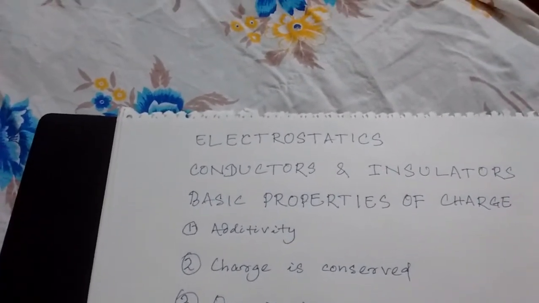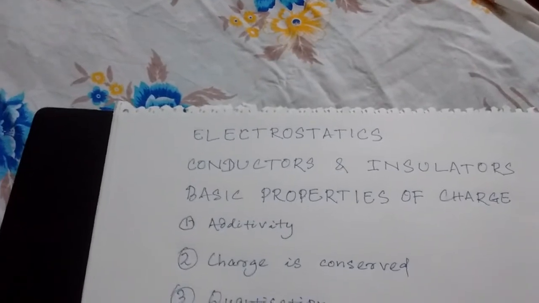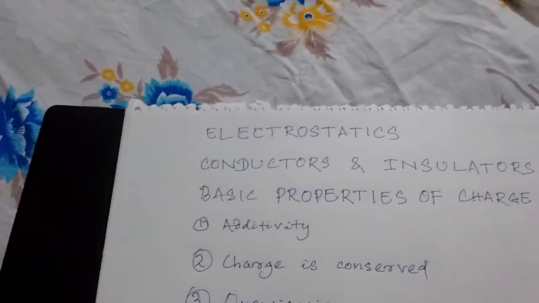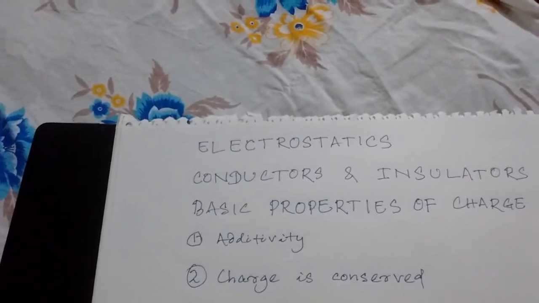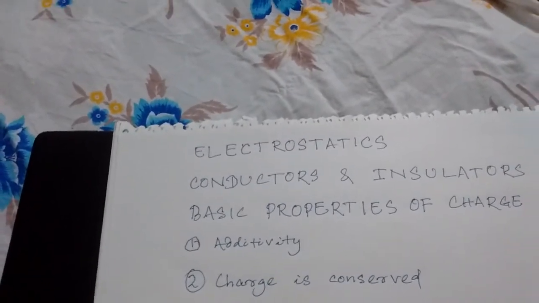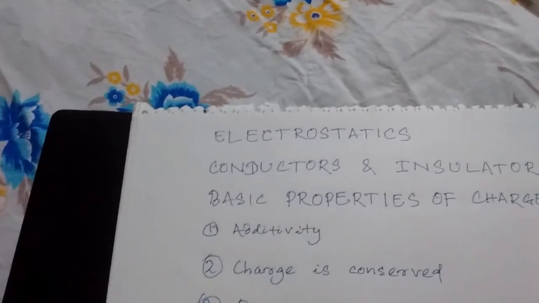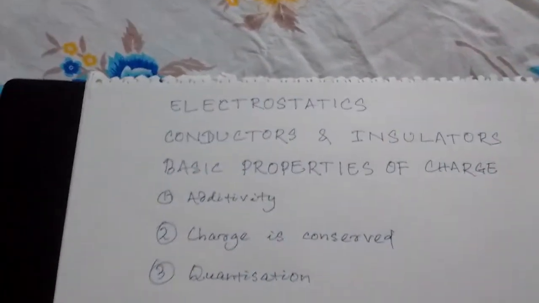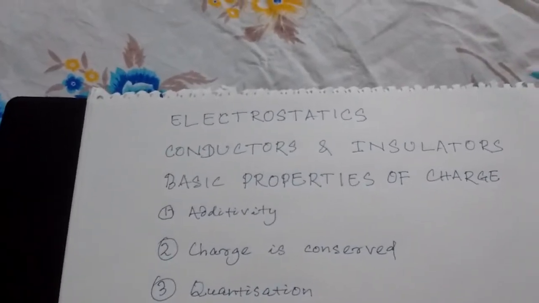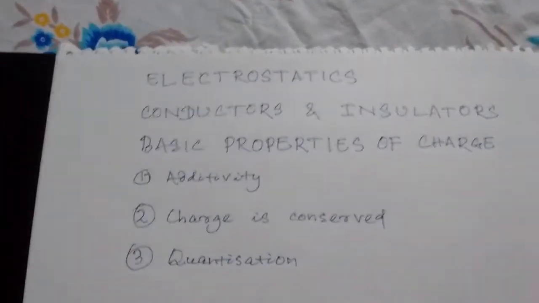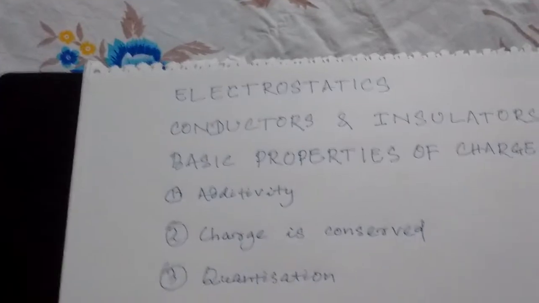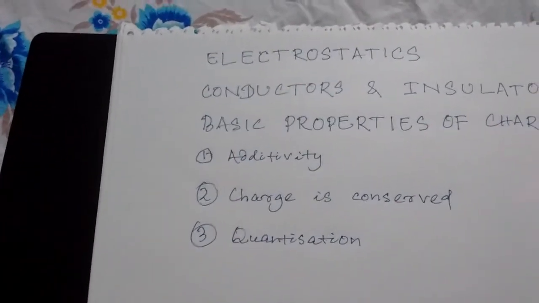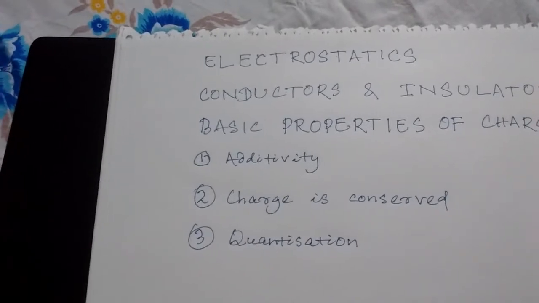Suppose in a body or in a system there are 4 positive charges and 7 negative charges. And if it is asked what is the net charge in the system, then you have to add 4 positive plus 7 negative.